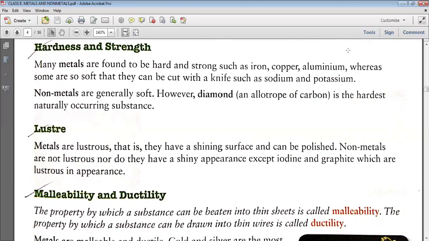Now, non-metals are generally soft, but there is again an exception. What is that? It is diamond. Diamond is a non-metal which is the hardest naturally occurring substance. Okay, diamond is hard, but it is a non-metal.